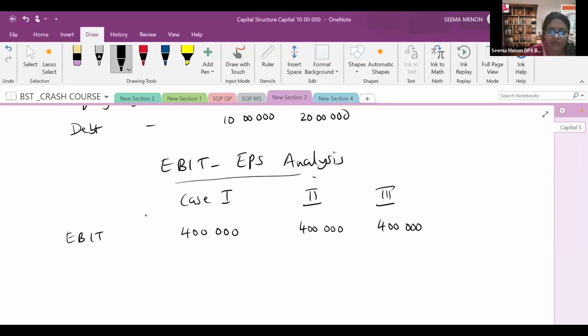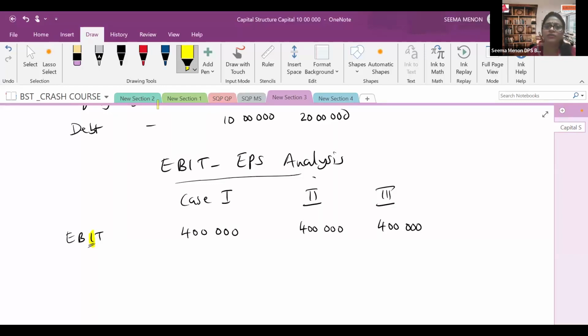Now, from this, first we have to subtract the interest portion, because of the order in which I have written earning before interest and tax. First we subtract the interest, which is our non-operating expense. We have to pay that. Then only do we get earning after interest. From that, we subtract the tax.